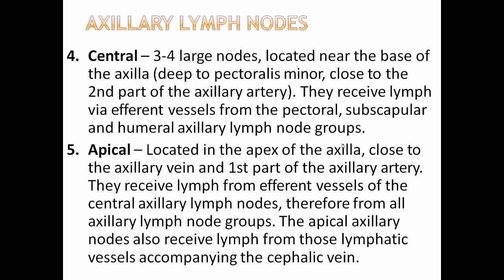The apical nodes are located in the apex of the axilla, close to the axillary vein and the first part of the axillary artery. They receive lymph from afferent vessels of the central axillary lymph nodes. Therefore, of all the axillary lymph node groups, the apical axillary lymph nodes also receive the lymph from those lymphatic vessels accompanying the cephalic vein.